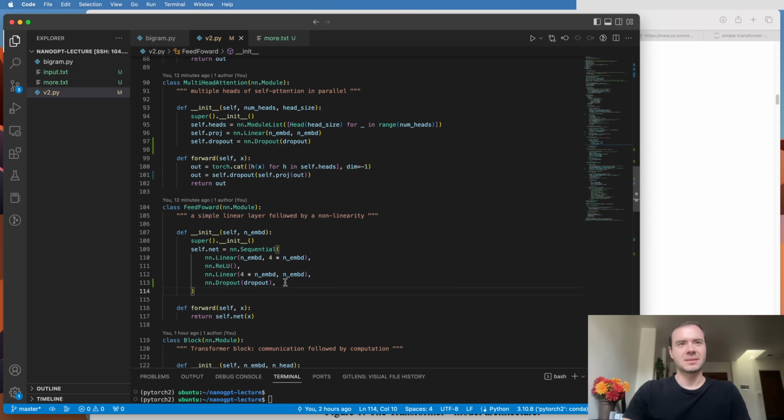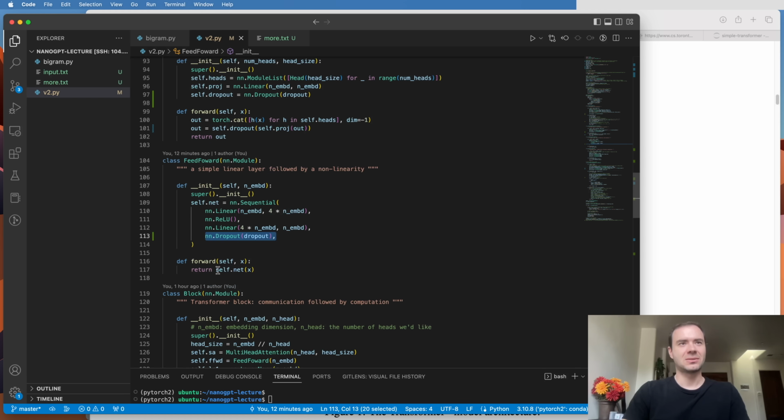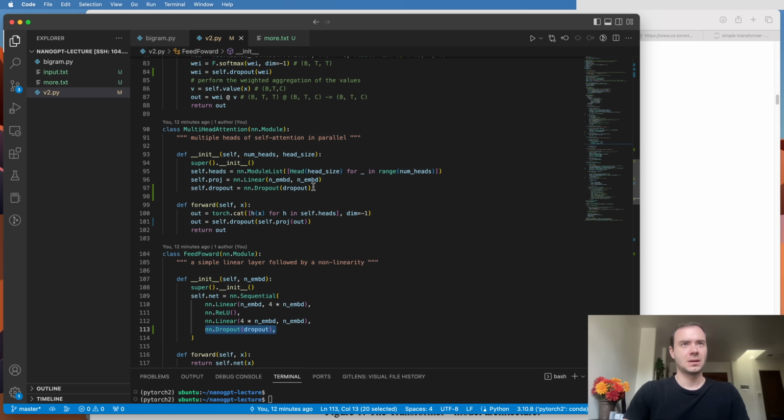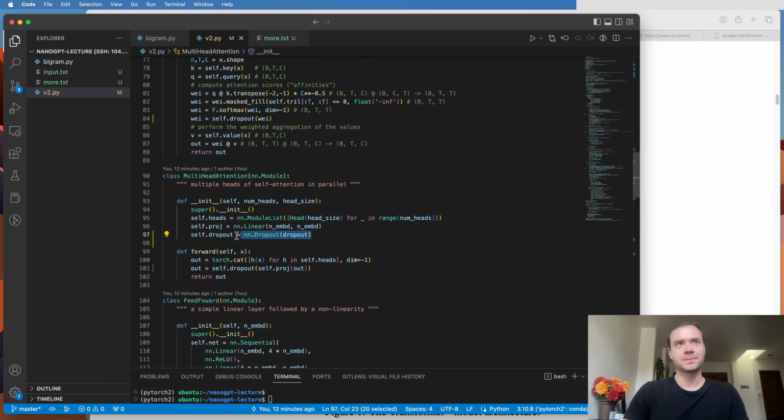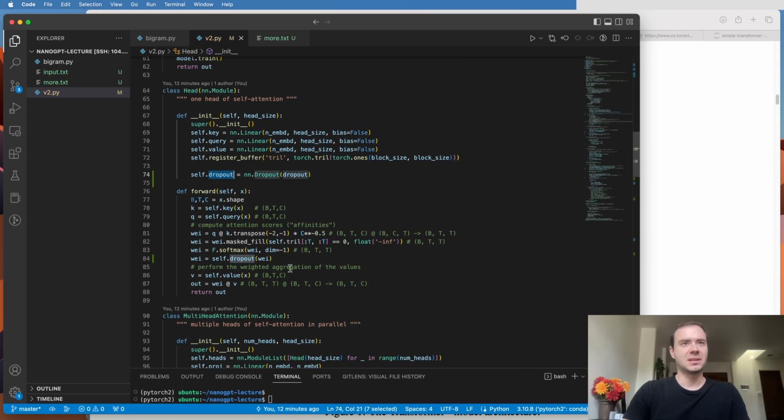So dropout is something that you can add right before the connection back into the residual pathway. So we can drop out that as the last layer here. We can drop out here at the end of the multi-headAttention as well. And we can also drop out here when we calculate the affinities, after the softmax, we can drop out some of those. So we can randomly prevent some of the nodes from communicating.